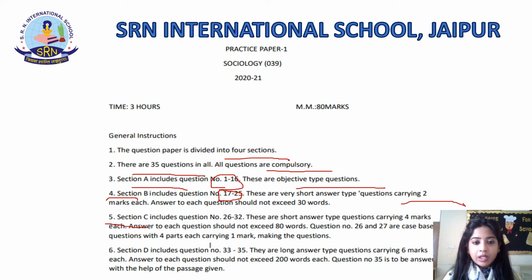Section C will have questions from 26 to 32 and they will be short answer type questions carrying 4 marks each. Each question will have 4 marks and these questions should not exceed the 80 words limit, students. It is very important for you to take care of the limit of the words specified in the questions. And question numbers 26 and 27 will be case study type questions carrying 4 marks each and they will be objective type questions. Alright, students.